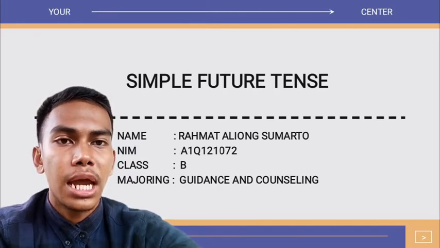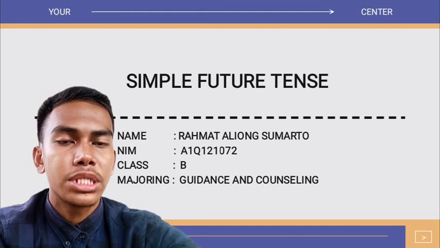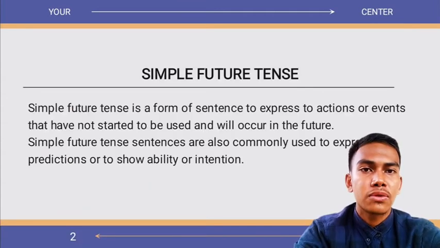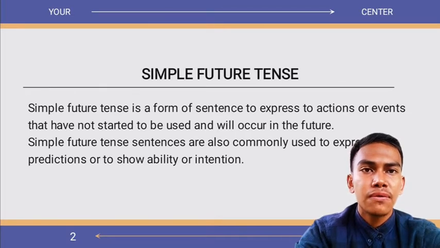On this occasion, I will explain the material about simple future tense. Alright, let's go right to the point. First of all, simple future tense. Simple future tense is a form of sentence to express actions or events that have not started yet and will occur in the future. Simple future tense sentences are also commonly used to express prediction or to show ability or intention.